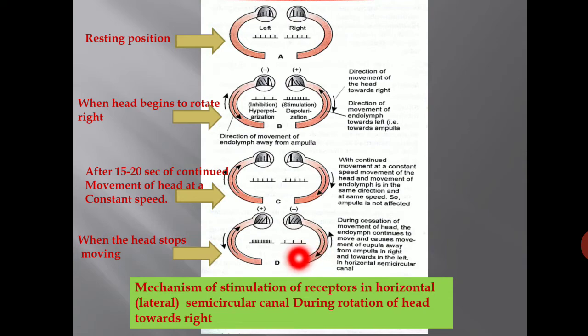So the movement of endolymph on the right side is away from the cupula, so there is movement of stereocilia away from the kinocilium, so there is hyperpolarization, inhibition. But on the left side the endolymph moves towards the ampulla.